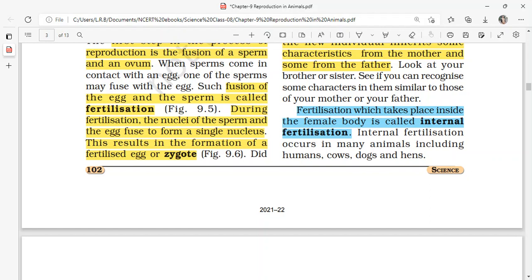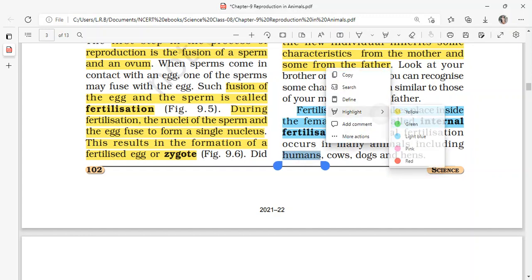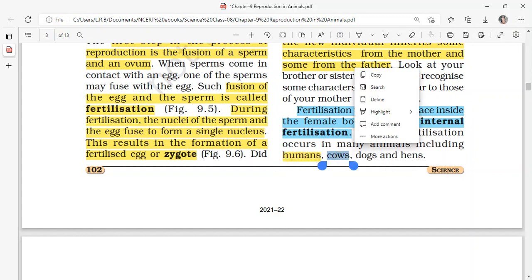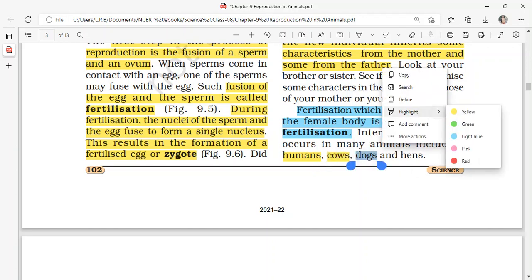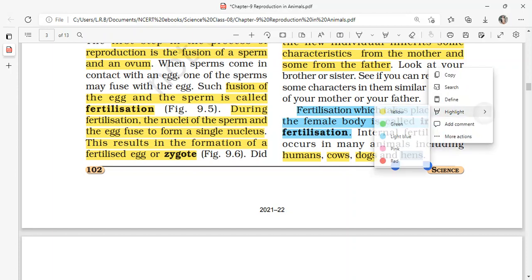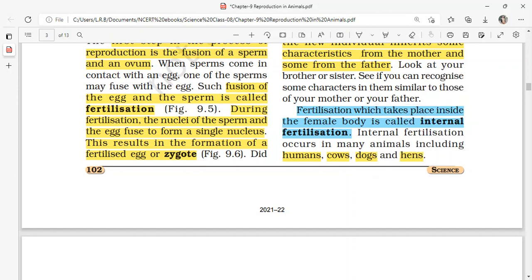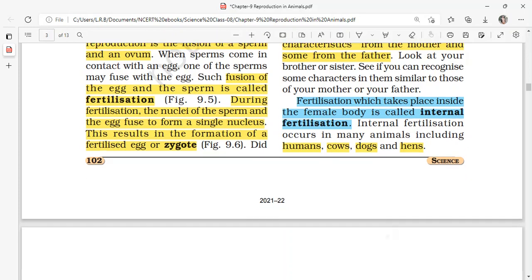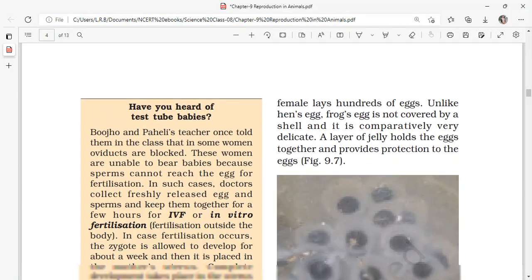Internal fertilization occurs in many animals including humans, cows, dogs and hens. So mammals, birds and some reptiles have internal fertilization.